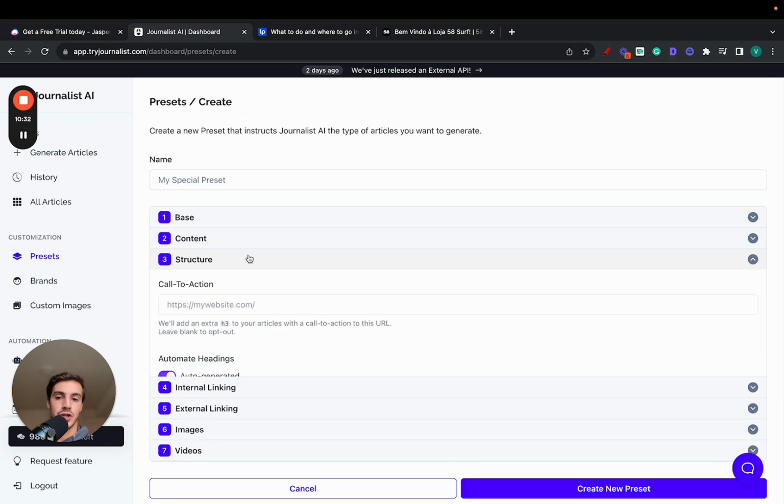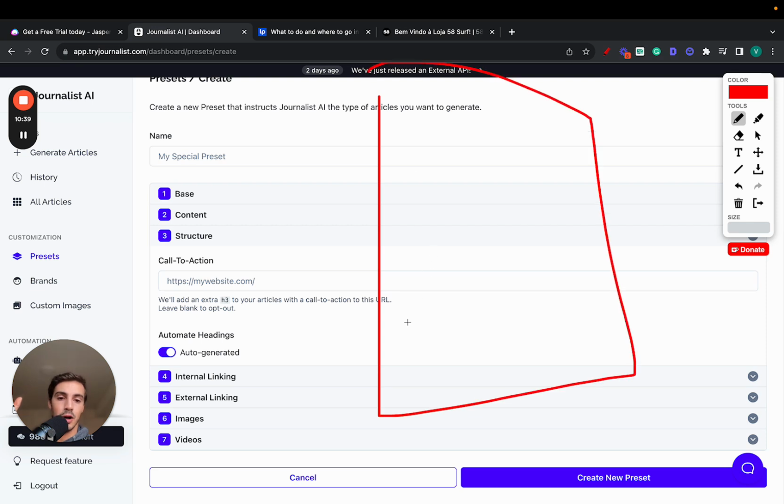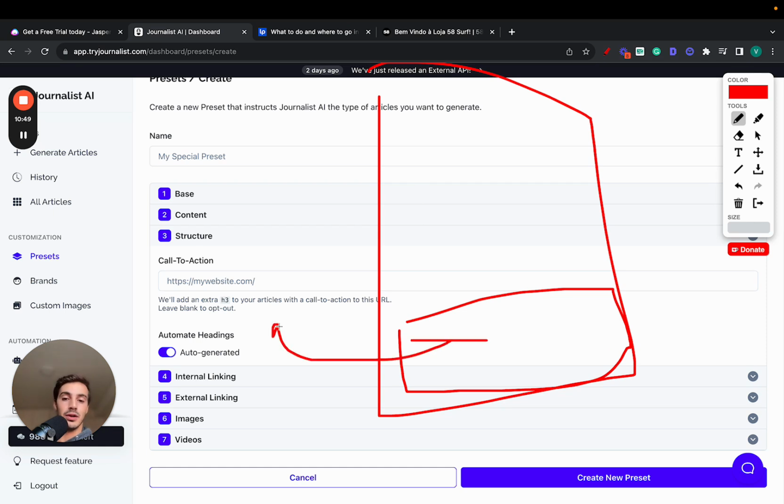Then moving on to structure, right? This is where we allow you to select a call to action. So we write the whole article, and at the bottom down here, we will include a CTA, a call to action to your product or service, again, in a way that makes sense, right? If this article talks about gardening, we will link out to your product that talks about gardening, and the anchor text, which is the little text you click to go out to a link, will be relevant to both the article and the product or service you're linking out to.